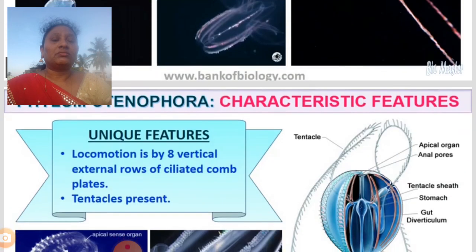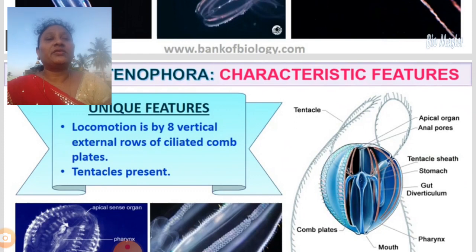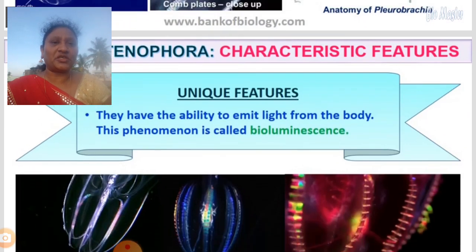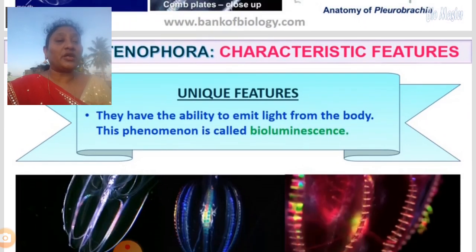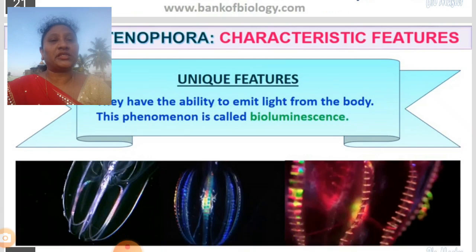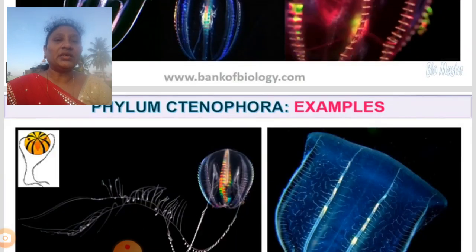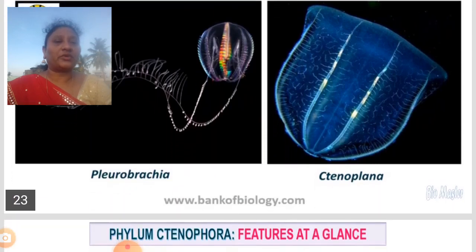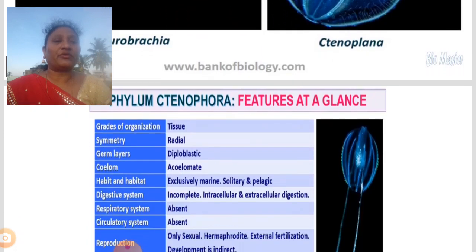Locomotion is by 8 vertical external rows of ciliated comb plates, and tentacles are present. The next characteristic is the unique feature, that means special feature. They have the ability to emit light from the body. The process of emitting light out of the body is called bioluminescence. So they are bioluminescent organisms, emitting light throughout their body. You can see some examples here: Pleurobrachia, Ctenoplana.